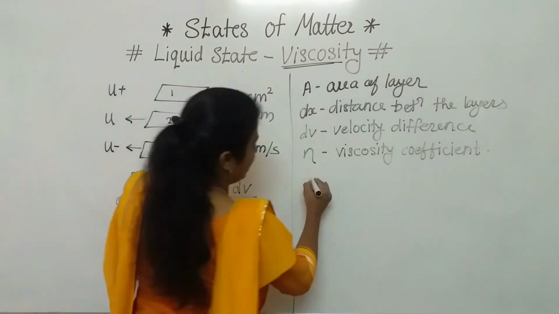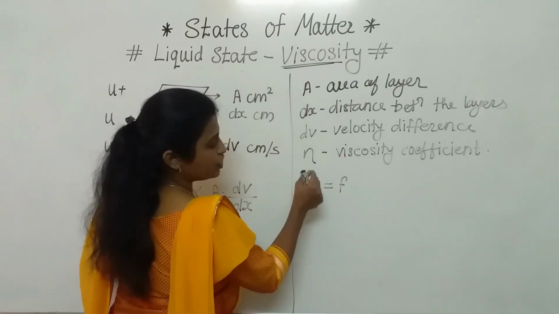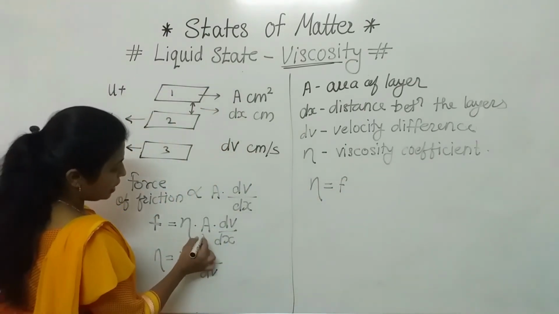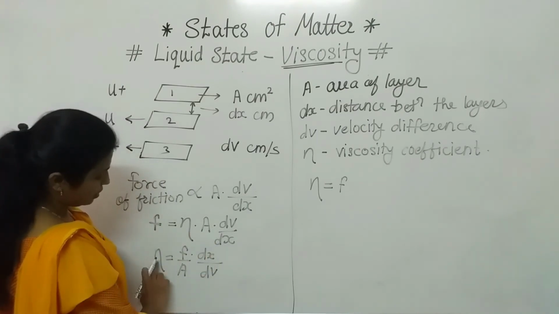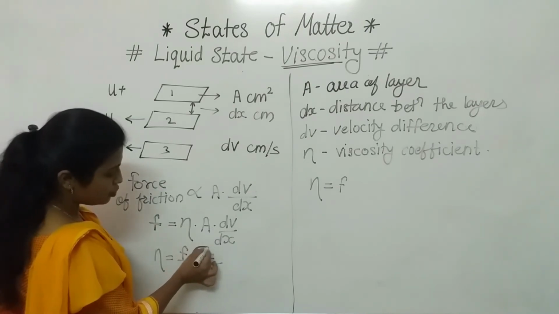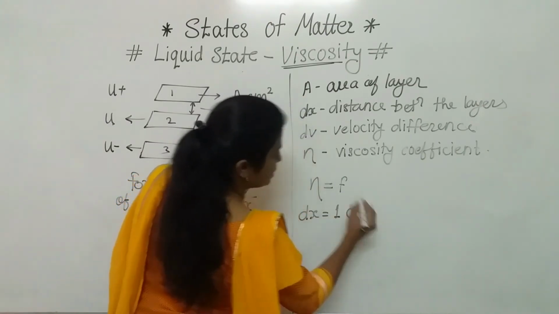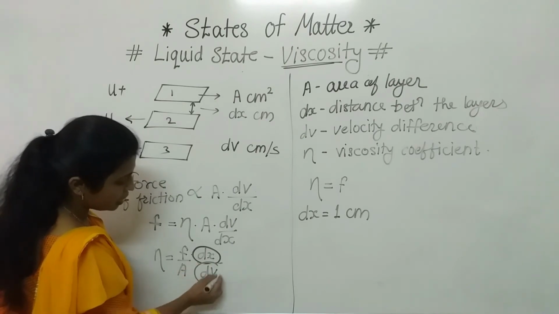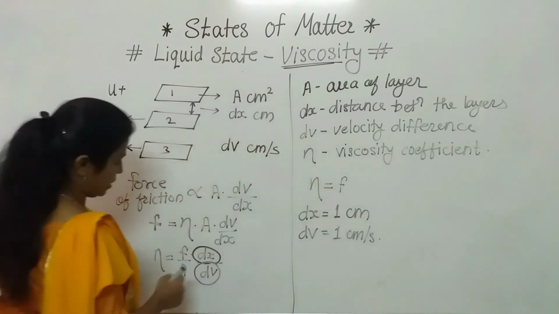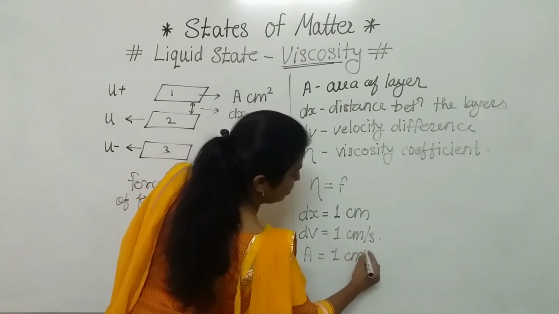Eta, the viscosity coefficient, is the force of friction when the distance between two layers is 1 centimeter, the velocity difference is also 1 centimeter per second, and the area of the layer is 1 centimeter square.